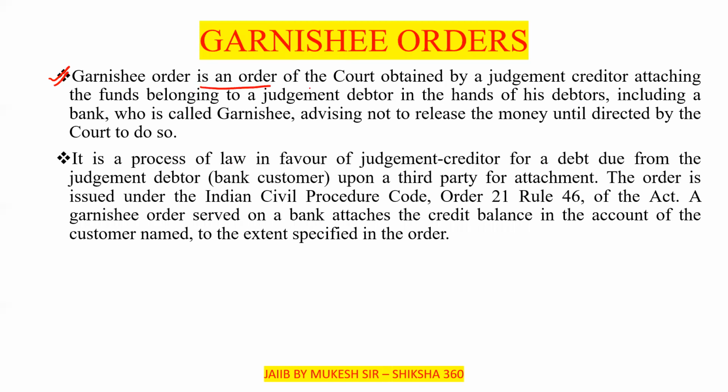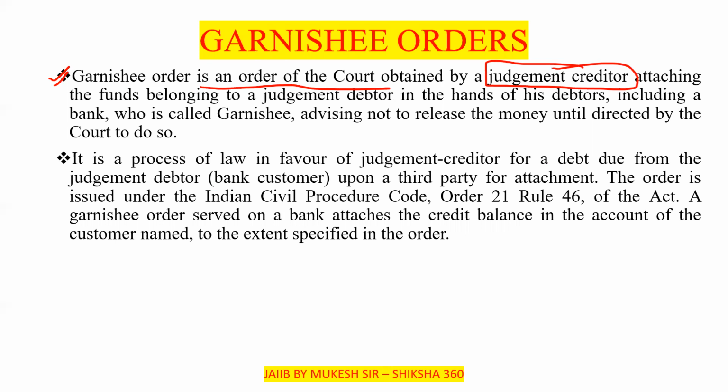Garnish order is an order of the court obtained by a judgment creditor, attaching the funds belonging to a judgment debtor. Like we can say a person is not filing the returns properly, is not showing the funds, and has to pay more tax to the government, but is not giving that.